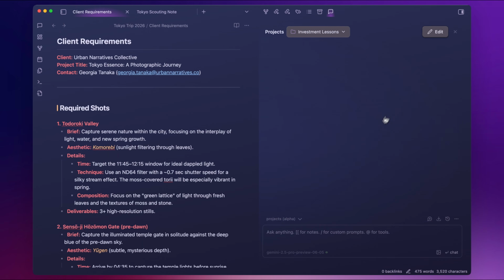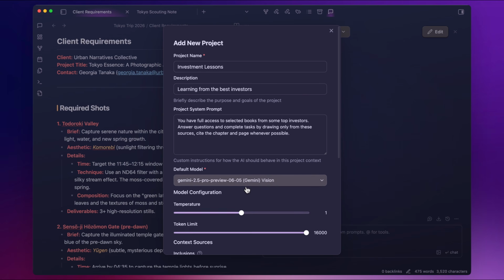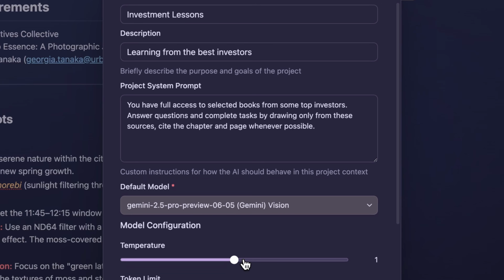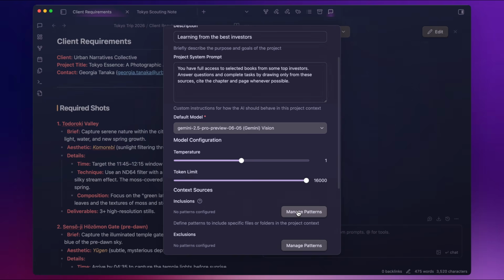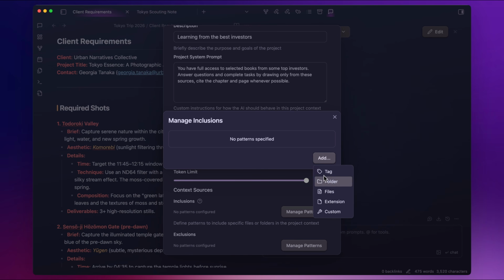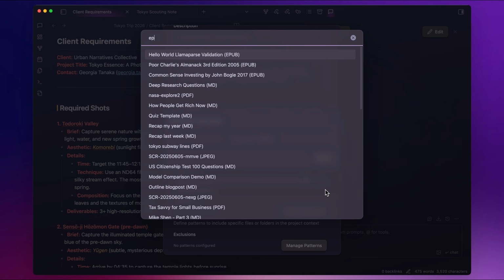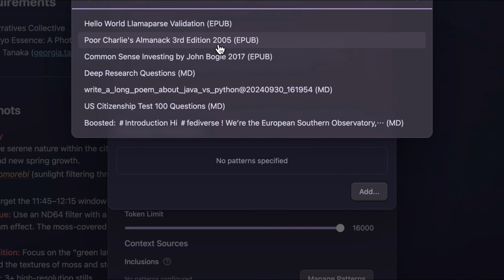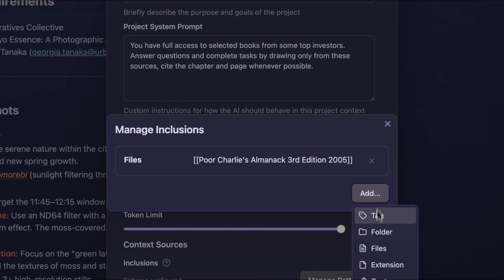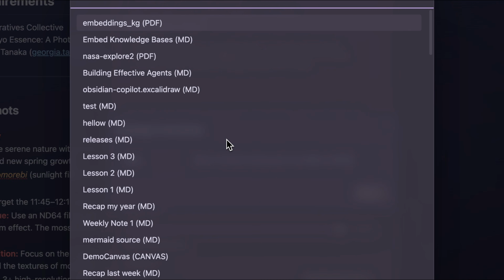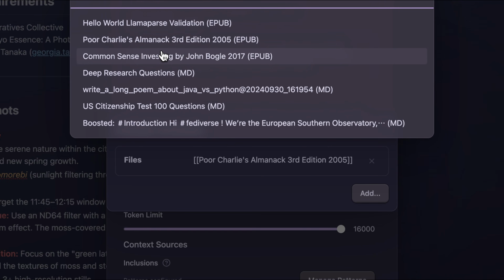Now let me show you this one I call investment lessons. You have full access to selected books from some top investors, answer questions, and complete tasks by drawing only from these sources. And I'm using Gemini Pro. Here I'm adding the 2 books. One is the Poor Charlie's Almanac, and the other is the Common Sense Investing by John Bogle.